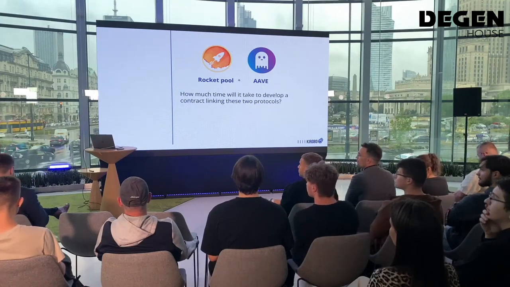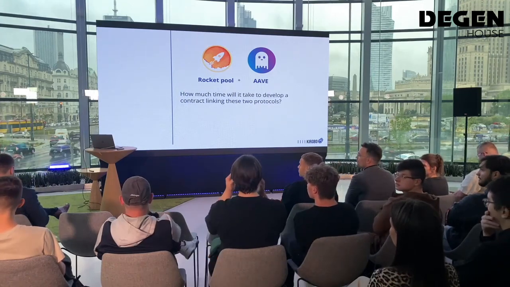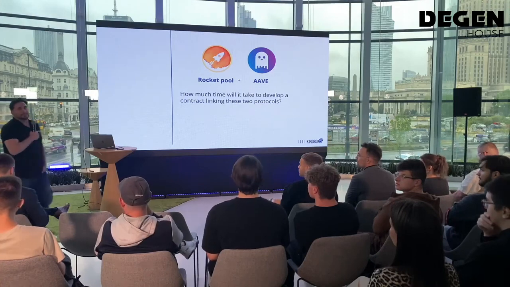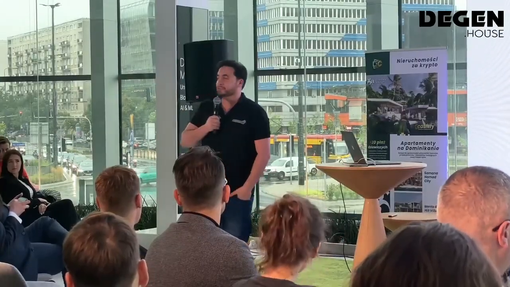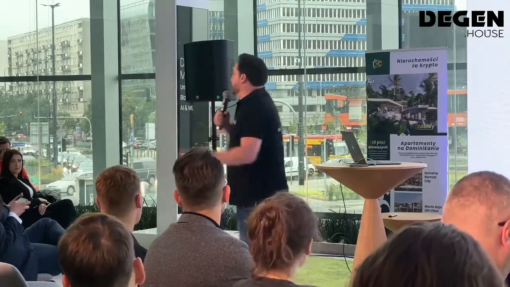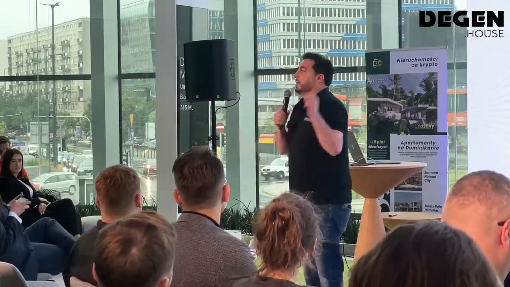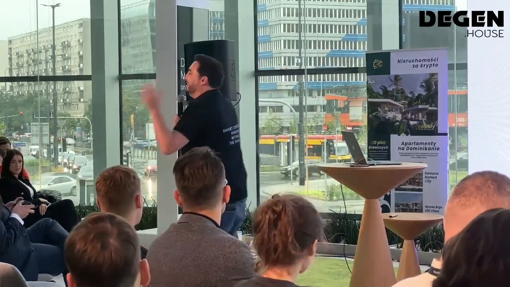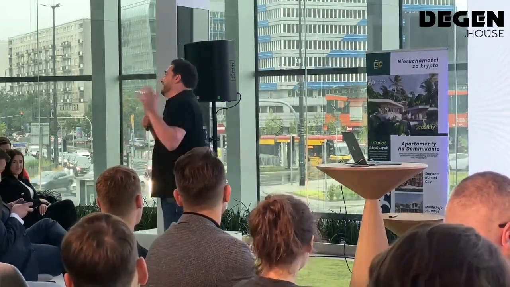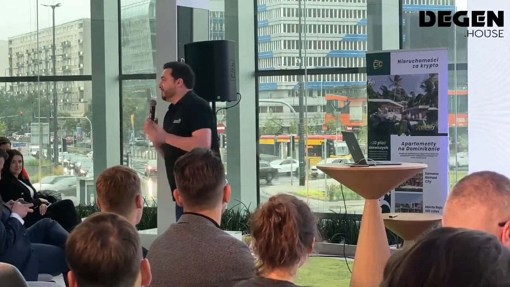Let's say, good one. 2 months, 3 months. He's right. By the way, when I ask my CTO how much time it will take, he will always say 2-3 months. Actually, it's about 6 because the audit is not available.